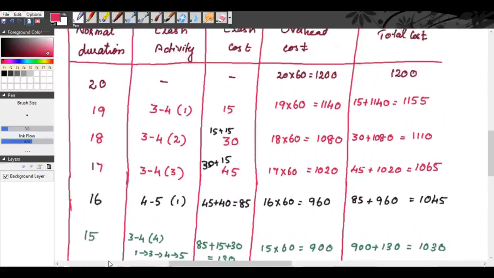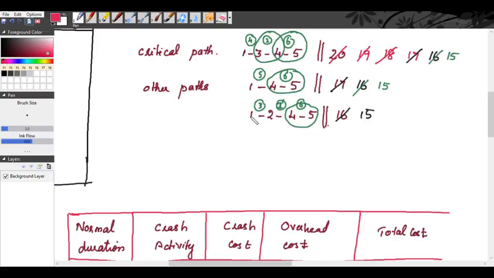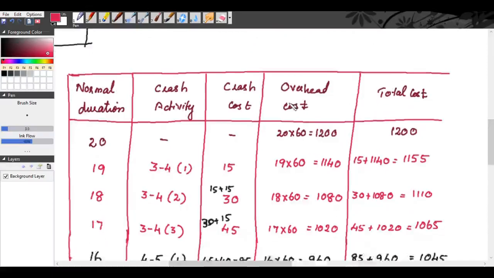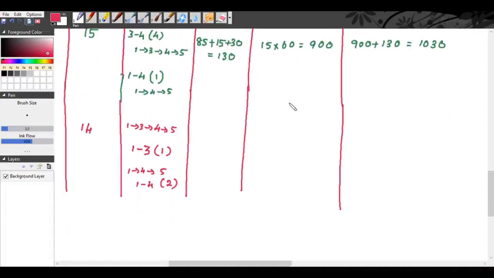Now, from the path 1, 2, 4, 5, you are crashing, see, 2, 4 has the lowest rank. So you will crash 2, 4 for the first day, I think. Yes, 2, 4 has not been crashed. So from the path 1, 2, 4, 5, you will be crashing activity 2, 4 for the first day. Okay.